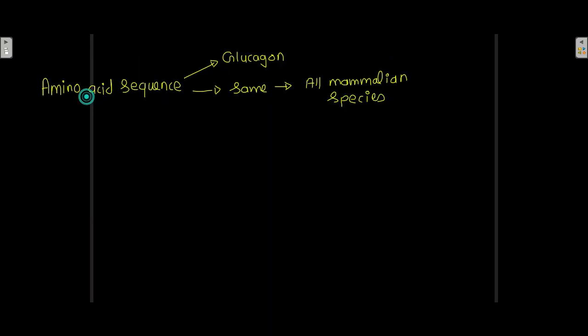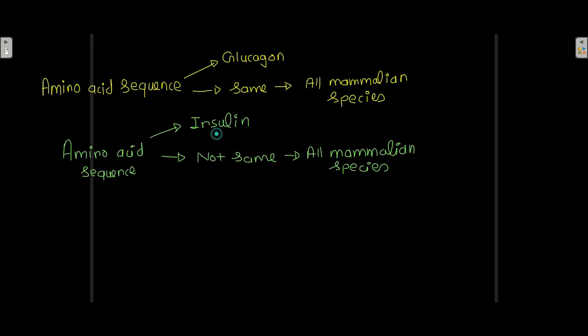The amino acid sequence of glucagon is the same in all mammalian species which have been examined to date. If you consider insulin, its amino acid sequence is not the same in all mammalian species, but the sequence of glucagon is the same.